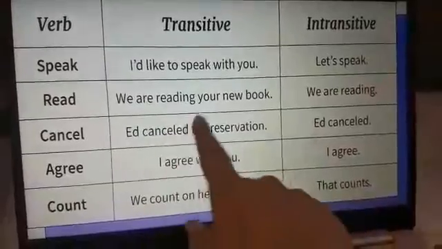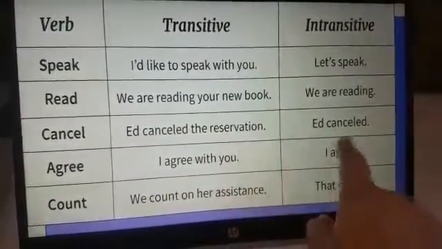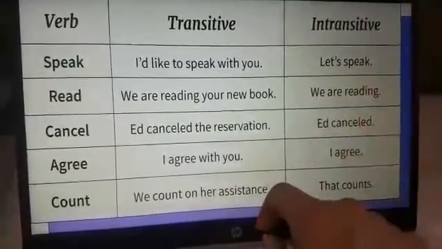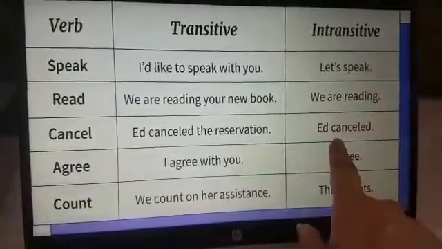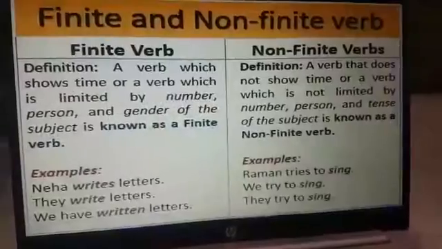You can Ed cancel the reservation. Cancelled. Reservation is the object. Ed cancelled. What did he cancel? There is no object. But the sentence is complete. Cancel is the intransitive verb. So you can go through the examples.